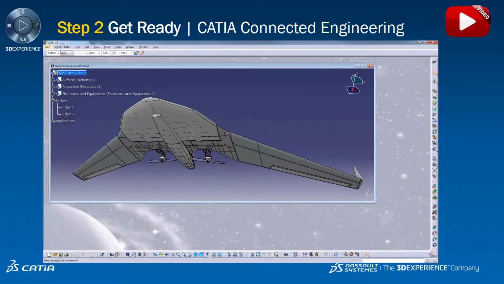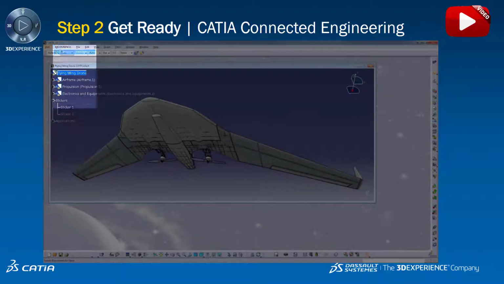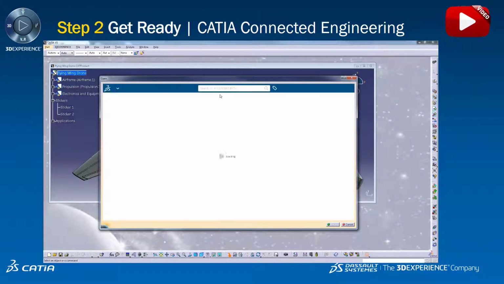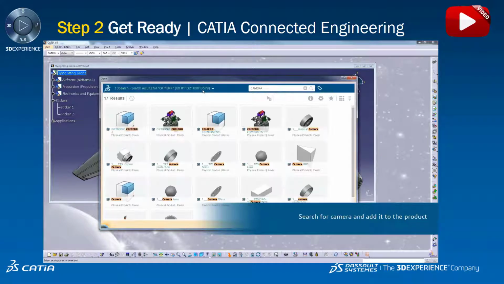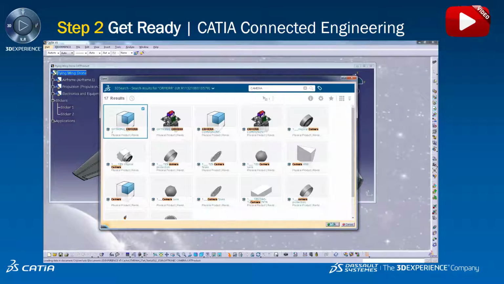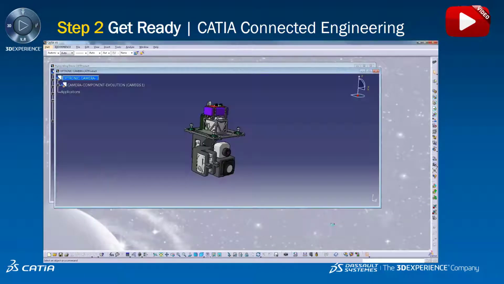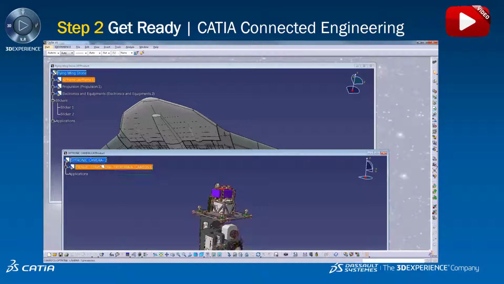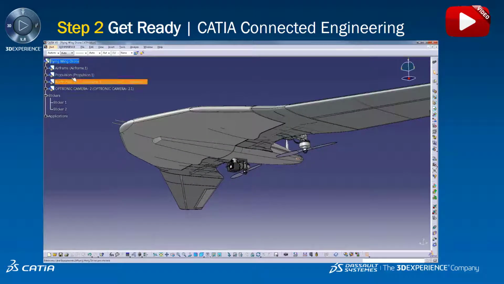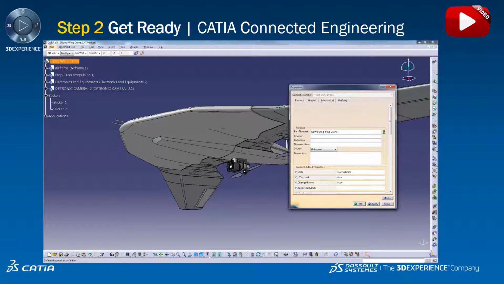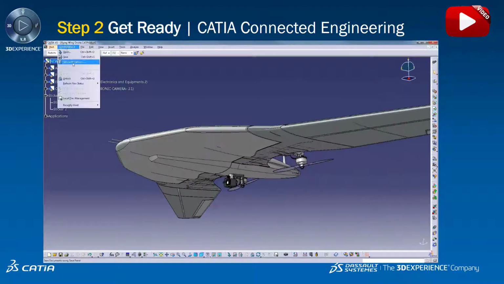And inside, he'll add the new camera. He searches for the camera, finds it, and as a single drag and drop adds the new camera to the existing drone. So now the user creates a new revision going from revision A to revision B.